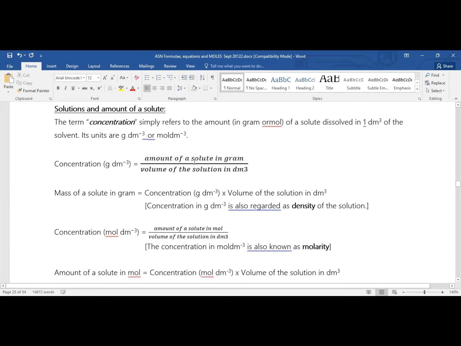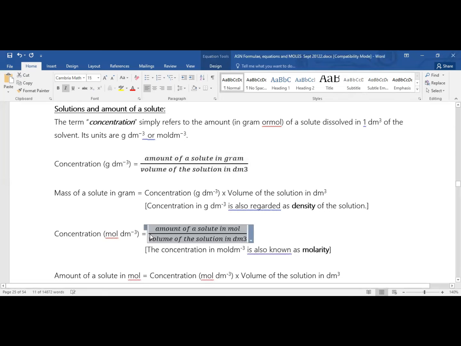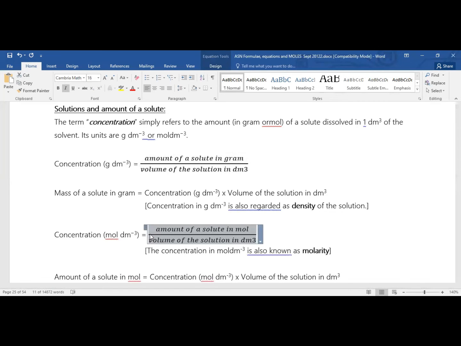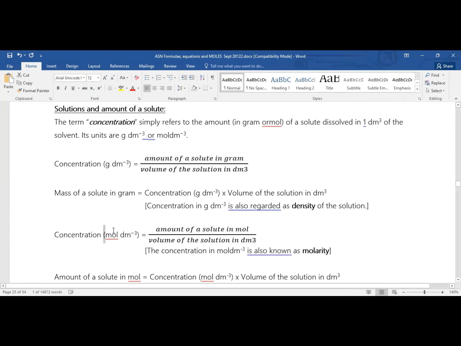Now look at this, another amount in gram and divide volume in dm cube. You may not have gram, গ্রাম ছাড়া অন্য কিছু থাকলে কি করতে হবে? গ্রামে কনভার্ট করে নিতে হবে। আর ভলিউম যদি ডিএম কিউবে না থাকে ডিএম কিউবে কনভার্ট করে নিতে হবে। Now look at this, what does it say? Mole per dm cube. Everything clear here, everything is here. Mole per dm cube মানে mole divide volume in dm cube, that you get here. Clear সবাই? Okay.